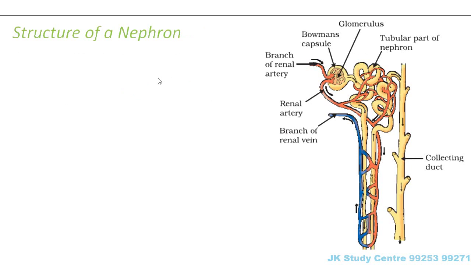So this is how a nephron looks. I'm sure you might be wondering that if nephrons are the units of kidneys, that means it looks so complicated, and there are many such nephrons present inside the kidneys. I know that sounds weird, but that is the fact. That is how it is. So let us quickly look at the structure of a nephron.